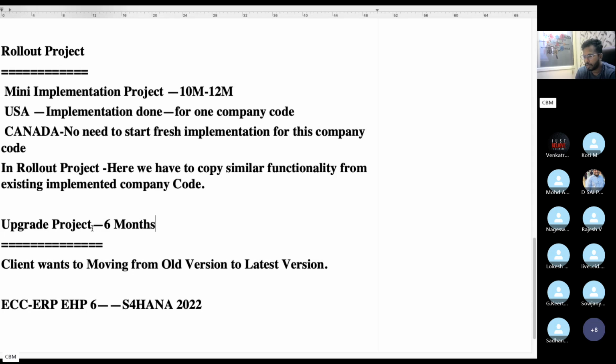Like that, if your business is expanding and your client wants to upgrade the software to get the new features, then this kind of upgrade project will be available in the market. These projects take almost 6 months.